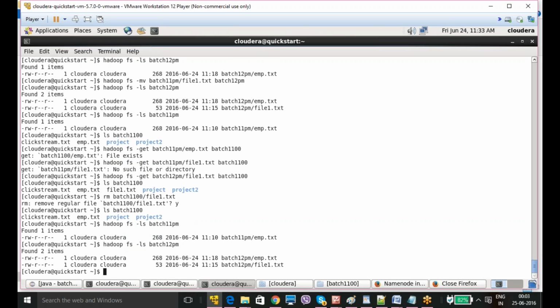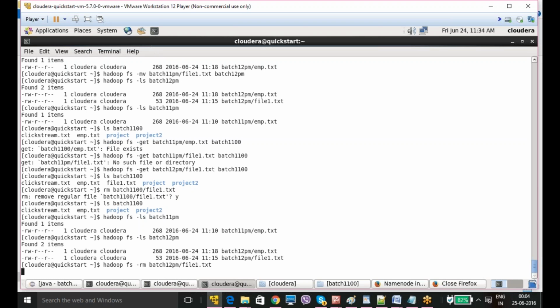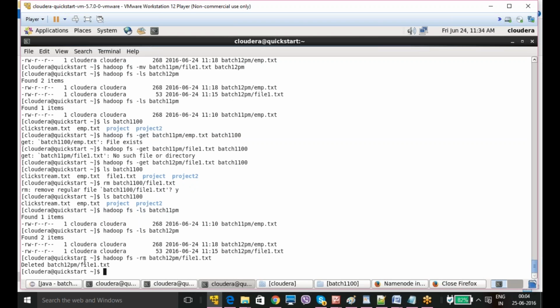In 12 pm I have file1.txt. Now I want to delete that file. How can we delete that? hadoop fs -rm /12pm/file1.txt. Deleted file1.txt. You can delete in this way.